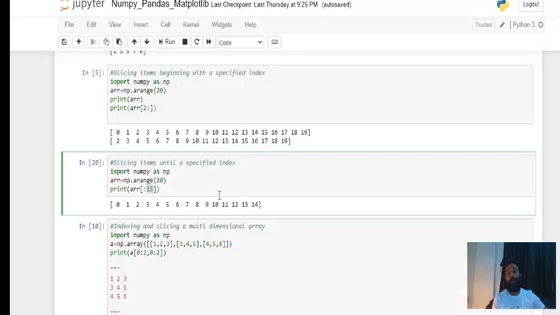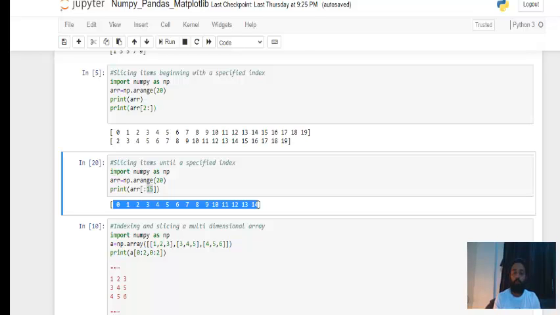Okay, so the same thing is happening here. You can see it started from 0 and it navigated till 14. So hope you've understood what exactly is going to happen if you don't mention anything on the right side of the colon, or if you don't mention anything on the left side of the colon. Hope you have understood that now.